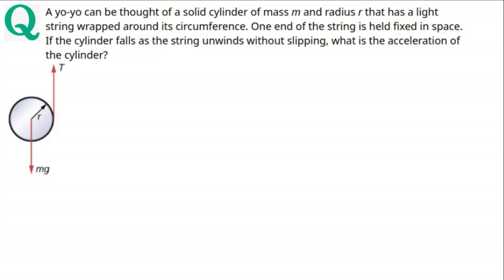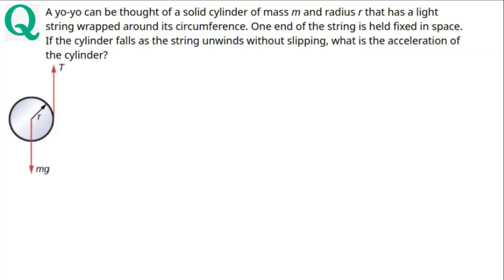A yo-yo can be thought of as a solid cylinder of mass m and radius r that has a light string wrapped around its circumference. One end of the string is held fixed in space. If the cylinder falls as the string unwinds without slipping, what is the acceleration of the cylinder?